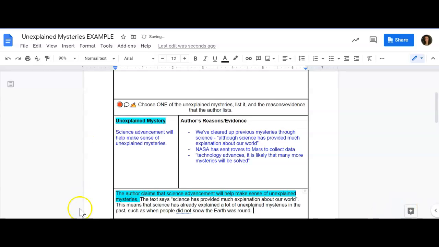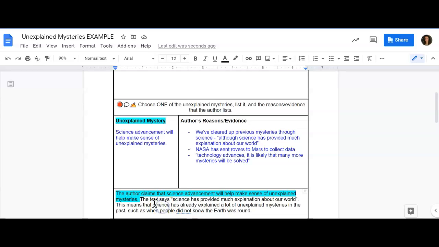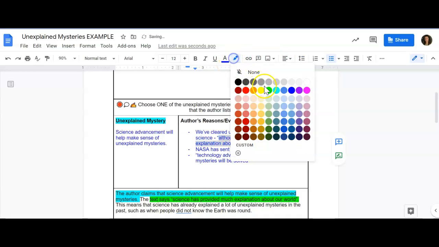All right, so I've explained it. I've explained that text evidence, okay? So here's my text evidence. I'm pulling that text evidence directly from my book and directly from that part of my graphic organizer, okay? And then I explain it.